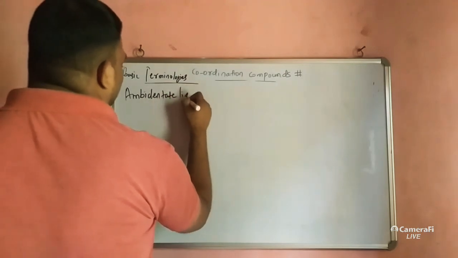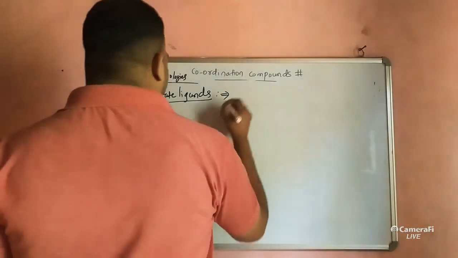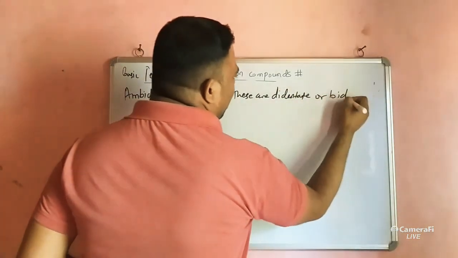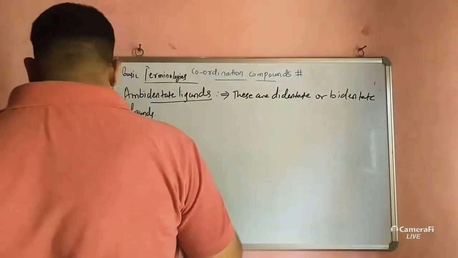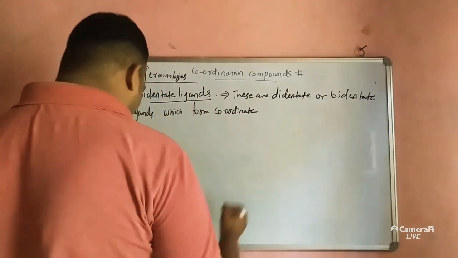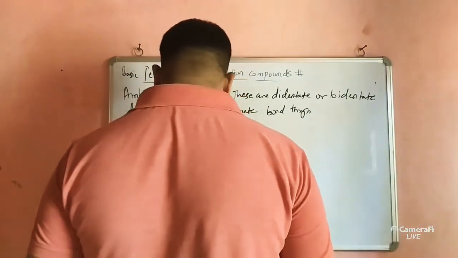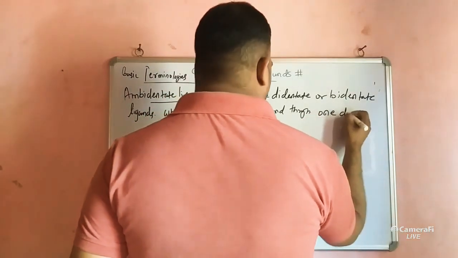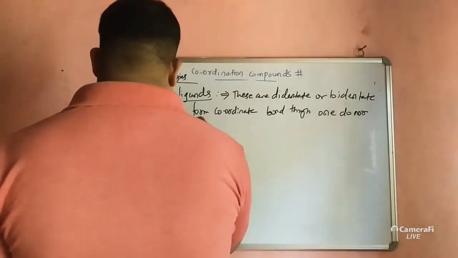So see here, ambidentate ligands. These are bidentate ligands, write down here, which can form a coordinate bond through one donor site at a time.